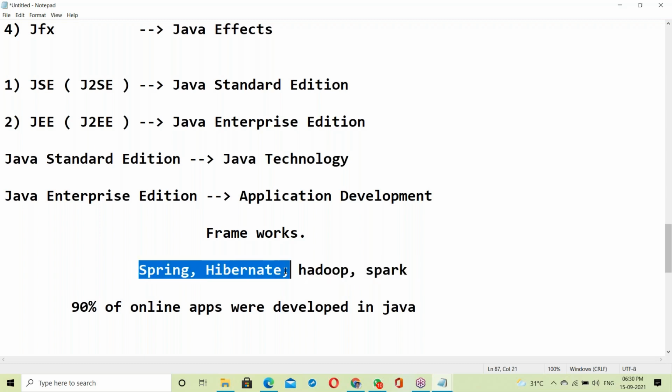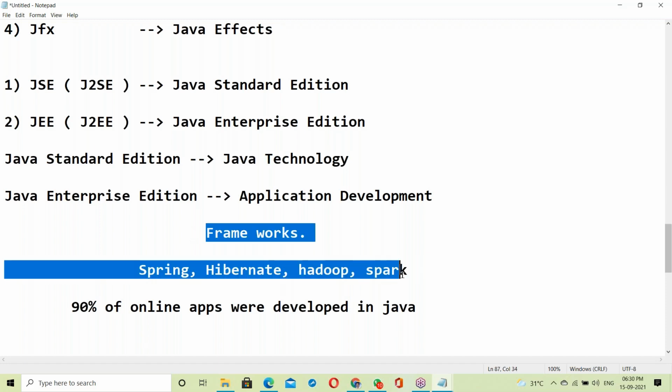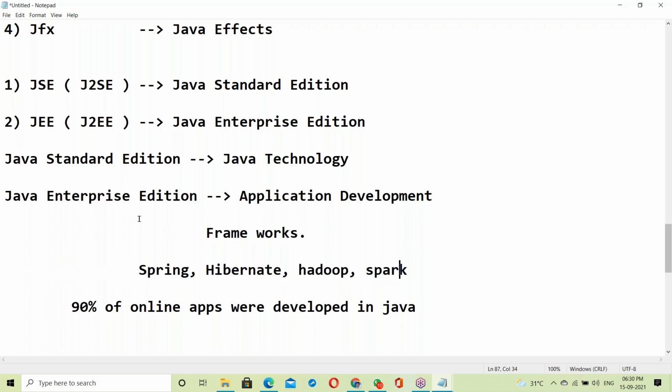These frameworks are used to develop online applications like e-commerce applications, e-cart applications, or online banking applications. That is the frameworks part.